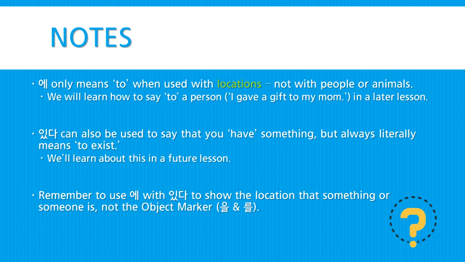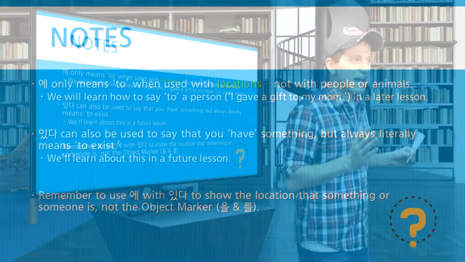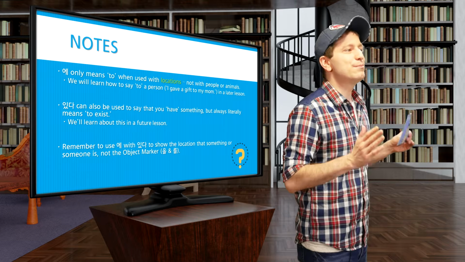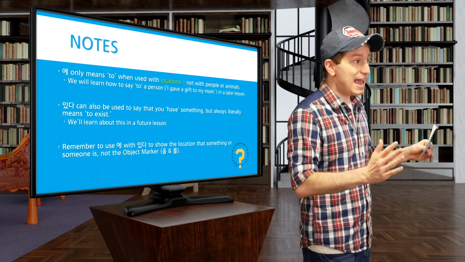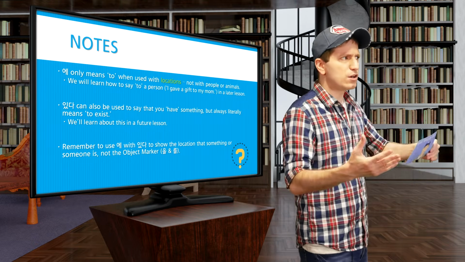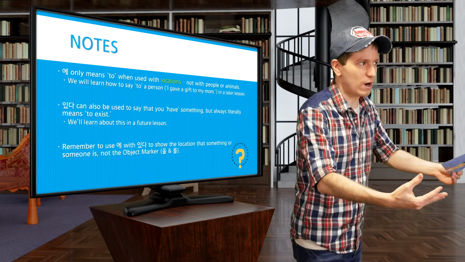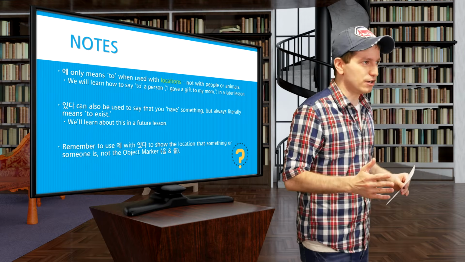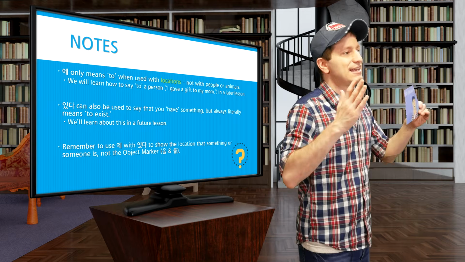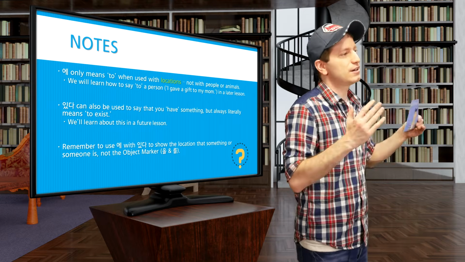Also, 있다 can be used to say that you have something, but always literally just means to exist. Of course, we will learn about how this can be used to say that you have something in a future lesson. And finally, this is really important. Remember to only use the particle 에 when you're trying to say that someone or something exists somewhere, not the object marker. So it would only be 에 있다, not object marker 있다.